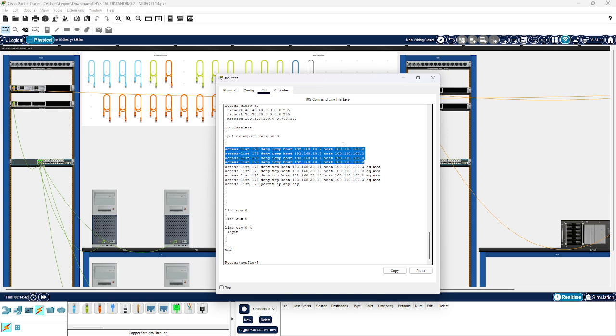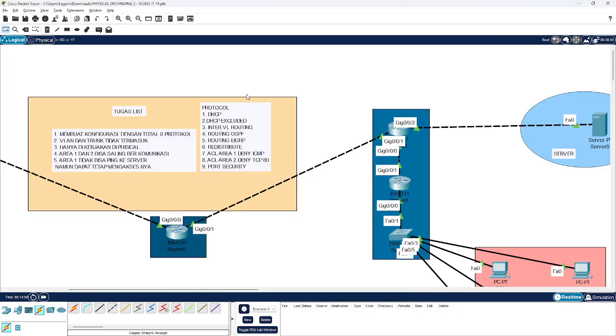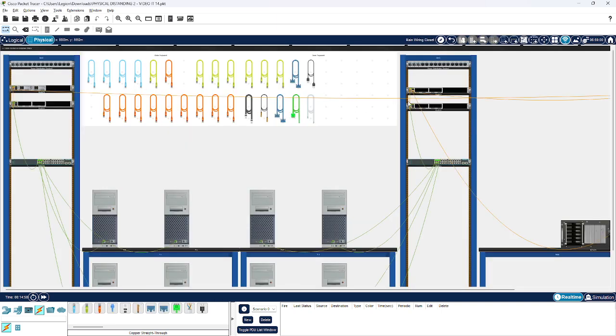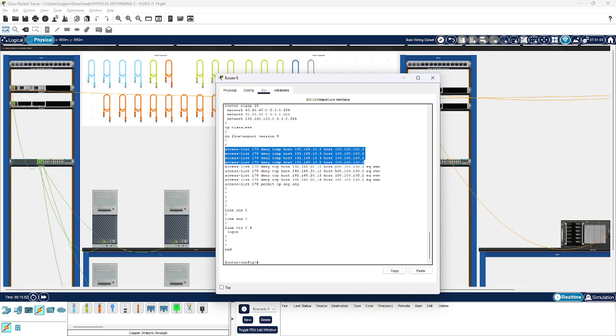So in this router, if you want to make an access list, you need to use the router that is nearest or closer to the server. For example, this router. This router is the nearest, the closest to the server, so I put the access list inside of this router.